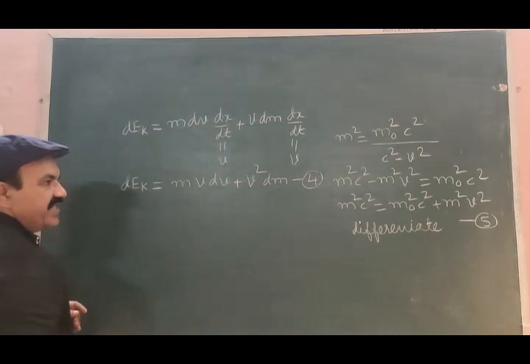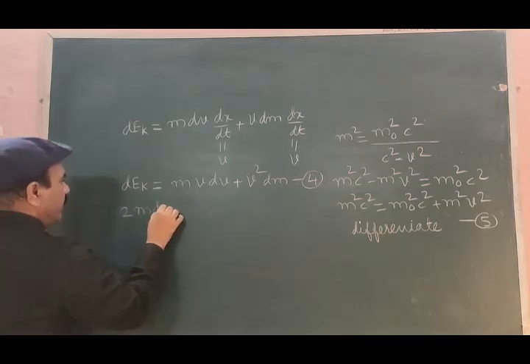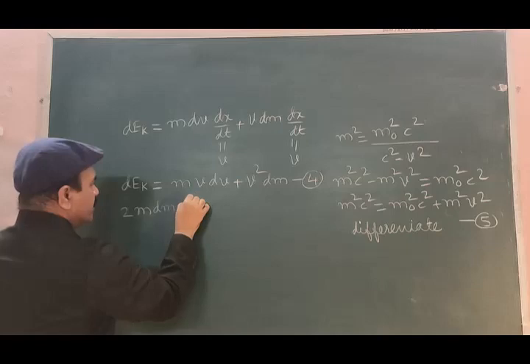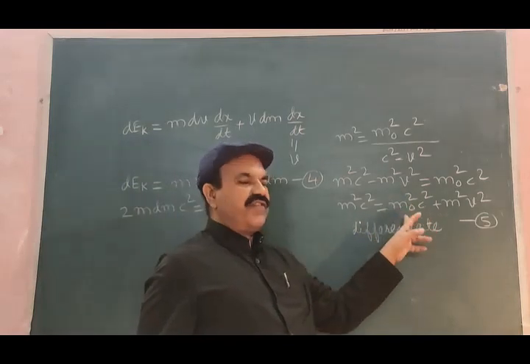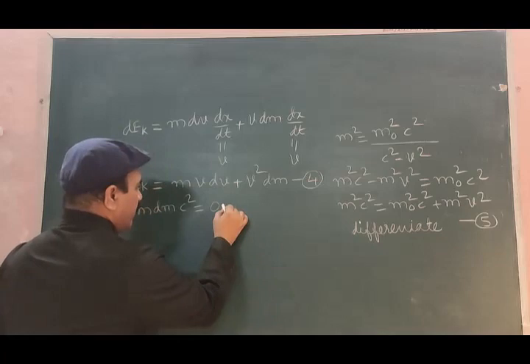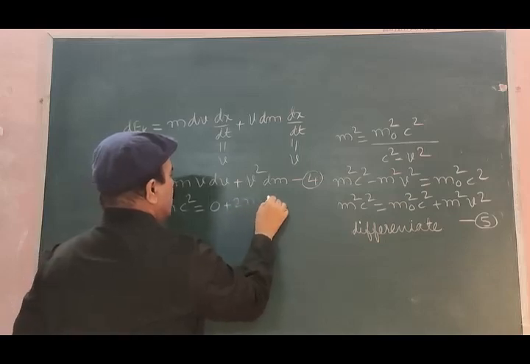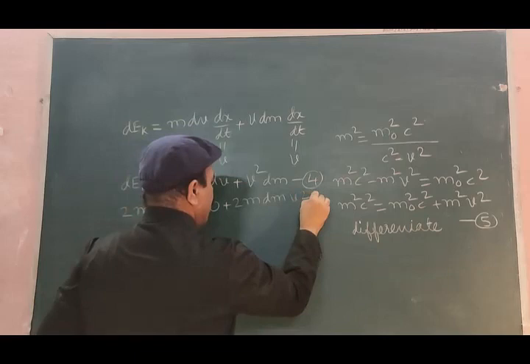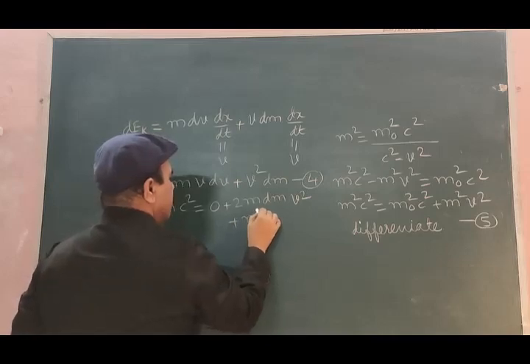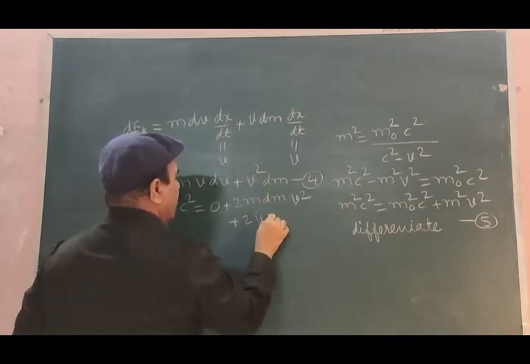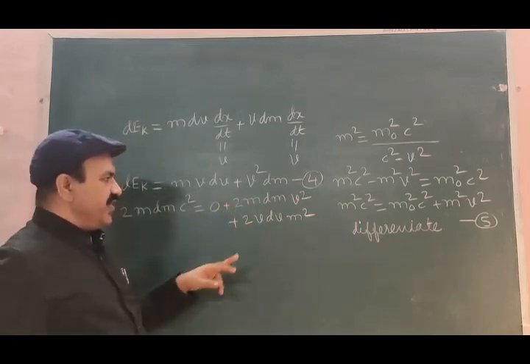So let us differentiate both sides of equation 5 to get 2m dm c² = 0, since this is constant and the differentiation of a constant is 0, plus, m and v being variables, applying the product formula, 2m dm v² + m² 2v dv. 2 is here, 2 is here, 2 is here.